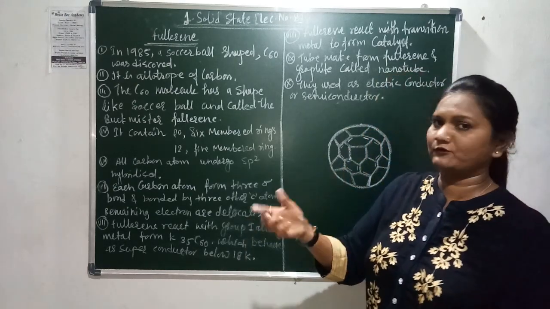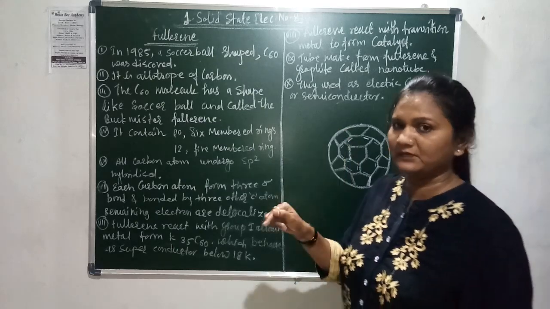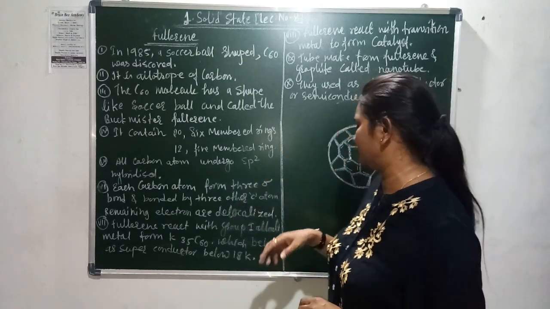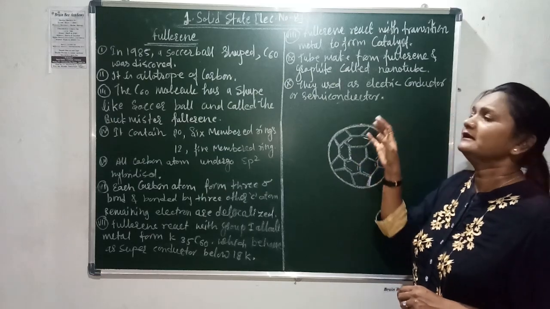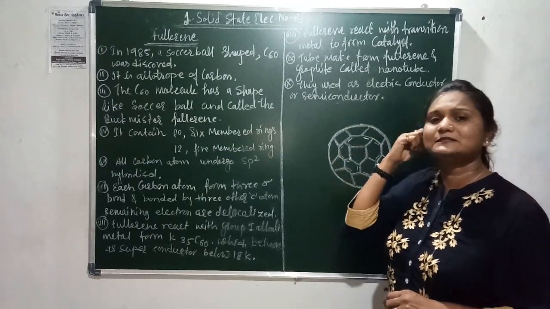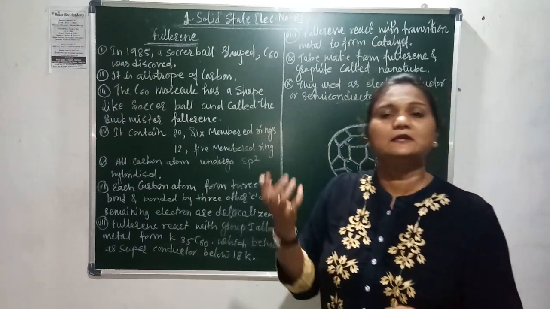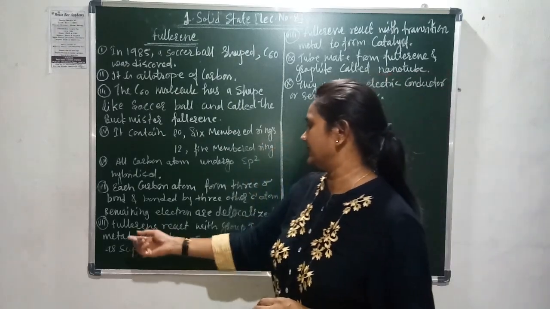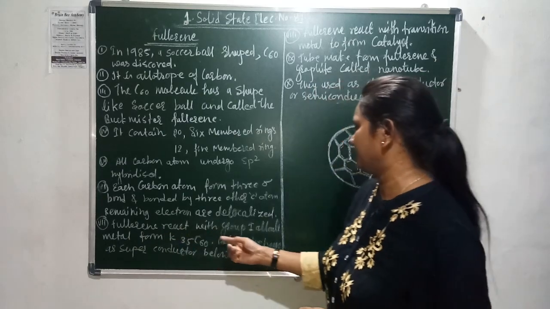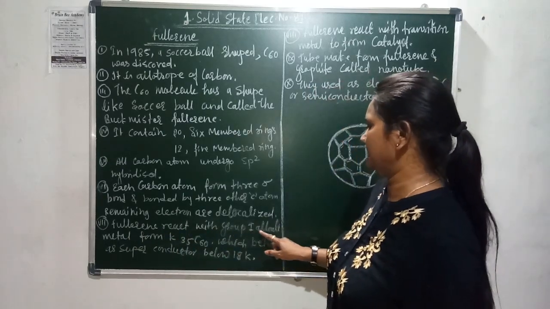When the double bond is formed, those double bond electrons are delocalized and move from one place to another. That's why fullerene is a good conductor of heat and electricity.